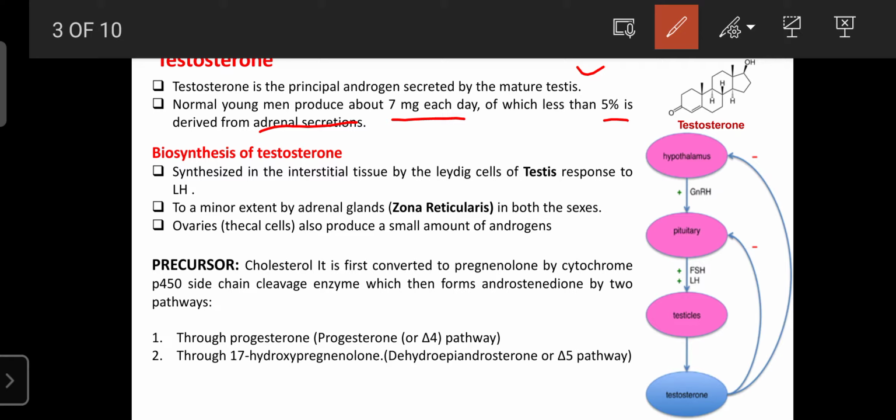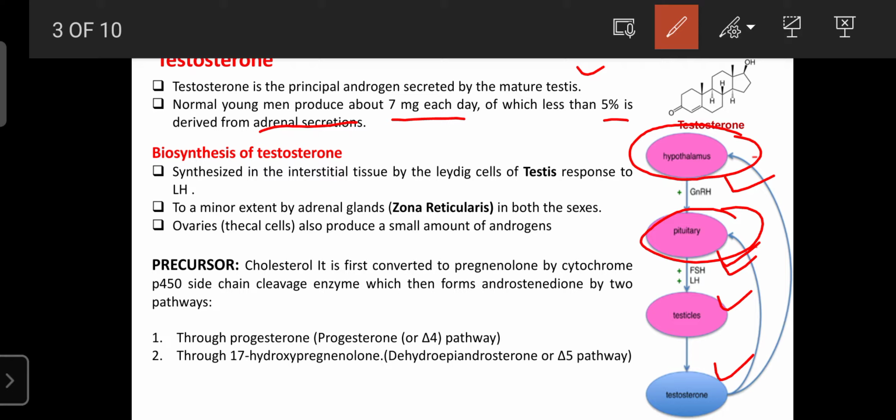Regarding the biosynthesis of testosterone, the synthesis or secretion mainly depends upon the hormones secreted from the hypothalamus. The hypothalamus secretes a hormone known as the gonadotropin releasing hormone. That hormone reaches the pituitary gland. Then the pituitary gland is involved in the secretion of FSH and LH. Those LH and FSH reach the testicles, and then the testicles are involved in the secretion of testosterone.